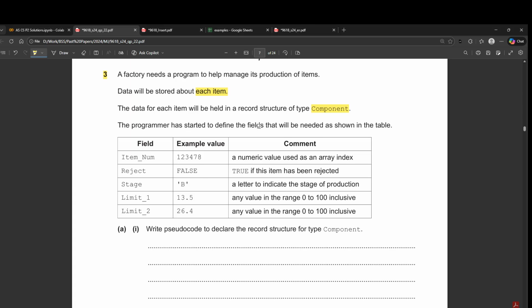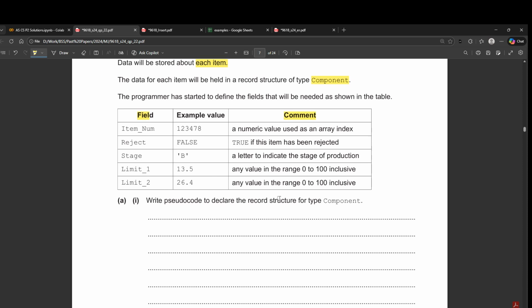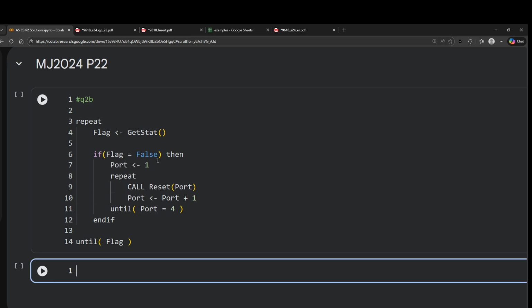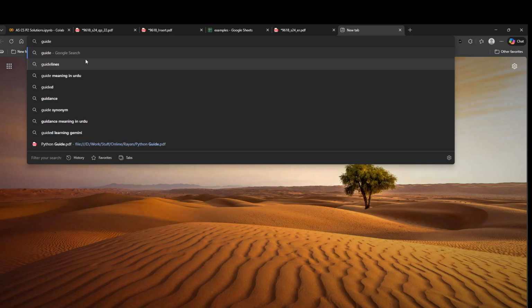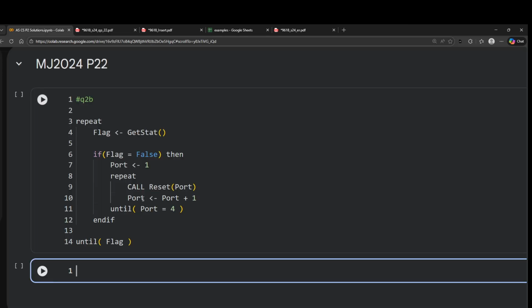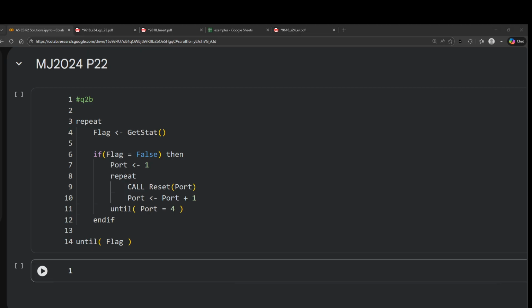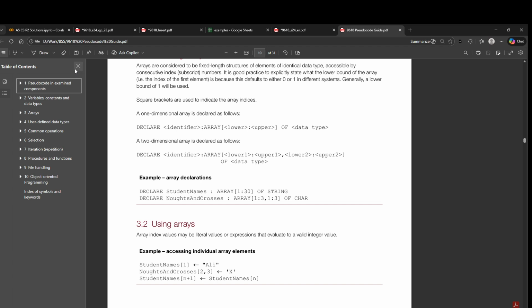Okay, the programmer started to define the fields that will be needed as shown in the table. So you have some fields, you have some comments. They are saying write a pseudocode to declare the record structure of type component. Okay, so in order to do that, you need to use the syntax of the record data structure. And to do that, I'm assuming you guys remember the pseudocode guide, as I always mention. So let me open that. Okay, this document, it's already part of the drive folder as well.